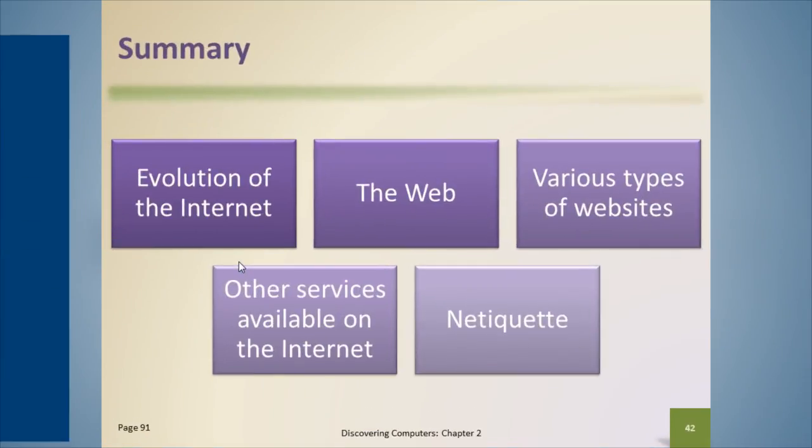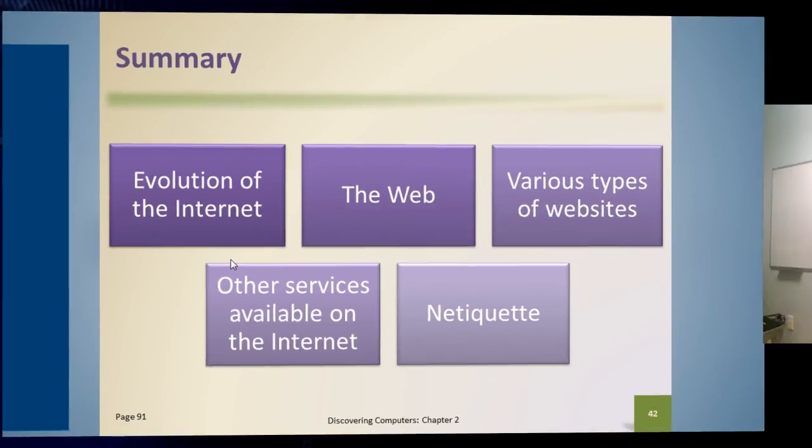So in summary for this chapter, we talked about the evolution of the internet, where it kind of started and how it's evolved over time. We talked in more detail today about the web and how it's a little bit different than the internet. We talked about some of the different types of websites and some of the different categories of websites. We talked about the other services that are available on the internet other than just the web. And then the chapter finishes up talking about netiquette. So this is a pretty good chapter.